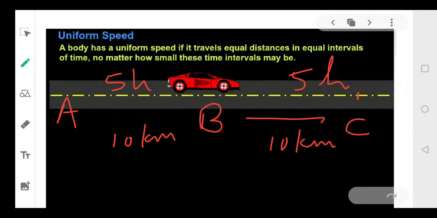If an object travels equal distance in equal interval of time, then we say that the object has uniform speed.